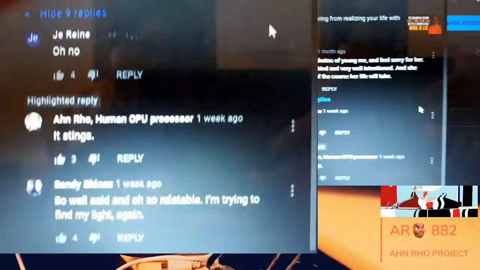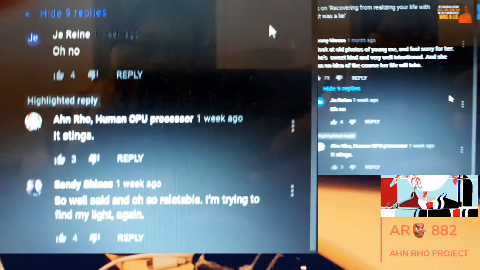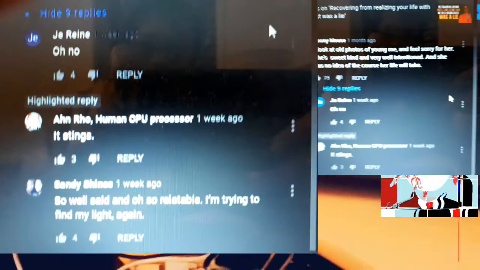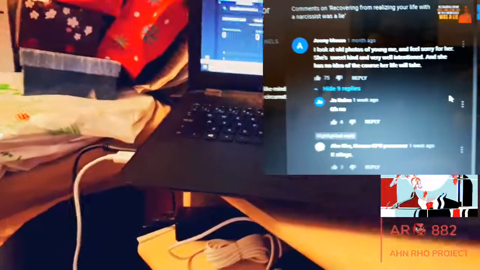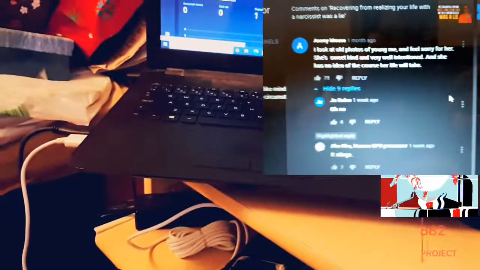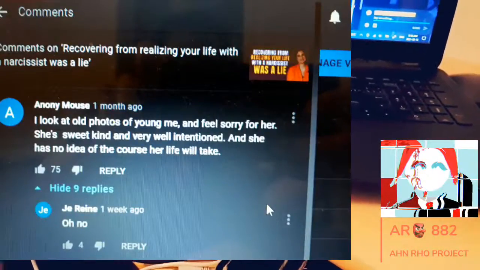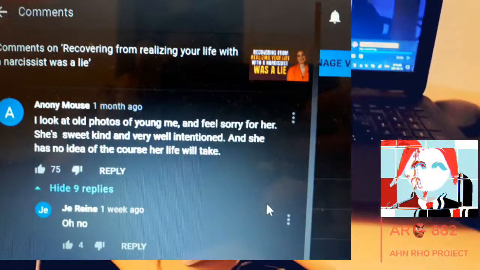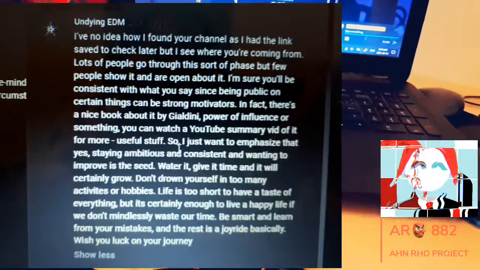You can see all these old photographs. Here's one: "It stings." It's a very short comment, in response to someone talking about narcissism and biological guardians robbing our innocence. Old photos of young me. You can see it right here: "I look at old photos of young me and feel sorry for her. She's sweet, kind, well-intentioned, and she has no idea what it will take from a narcissistic abuse." So it's just crazy. Dr. Ramani's video right there, and I just wanted to showcase that.